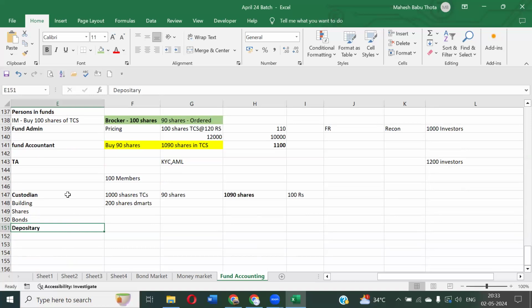Suppose suddenly the custodian has received 100 crores cash. That activity will be monitored by the depository because of the huge abnormal cash deposit. If there is an abnormal cash movement from the custodian, that activity also will be monitored by the depository. Just to monitor the cash flows in the custodian, the depository department will be there. But again, this is also part of the custodian only, to reduce some operational risk and to implement some internal controls. The depositories will be there in the fund accounting. That's it. We don't need to discuss much about it.